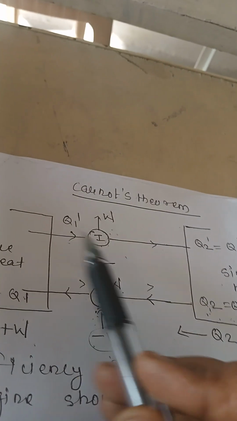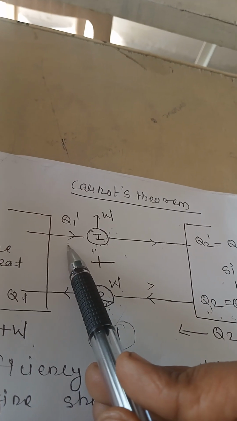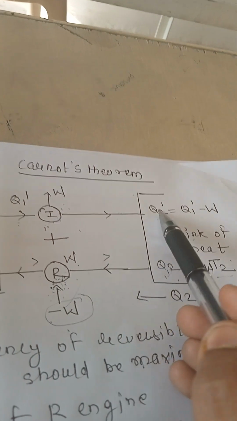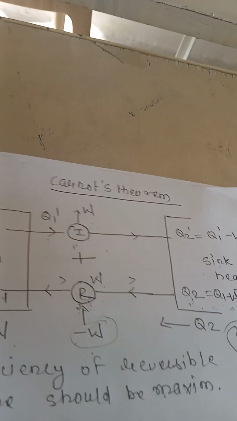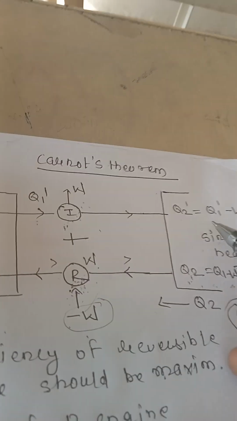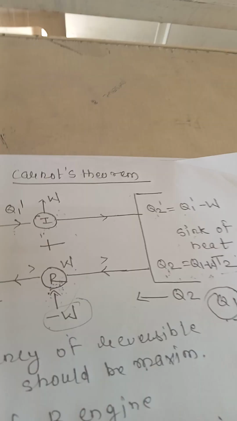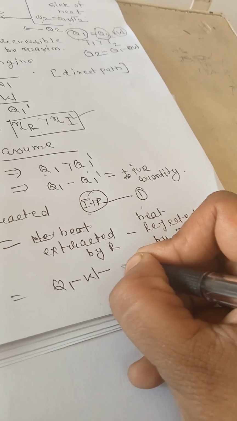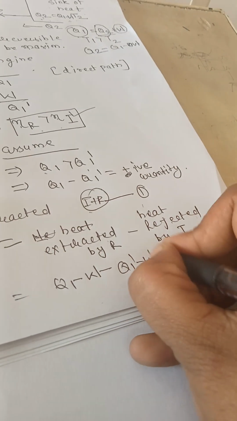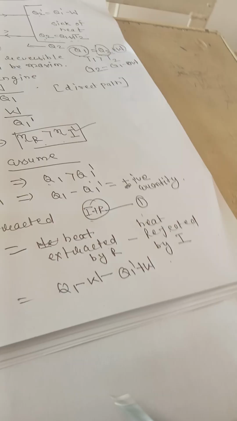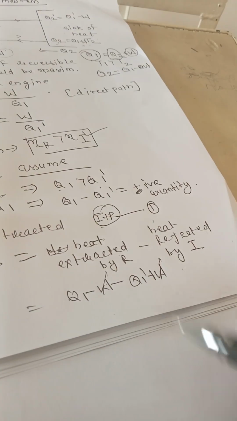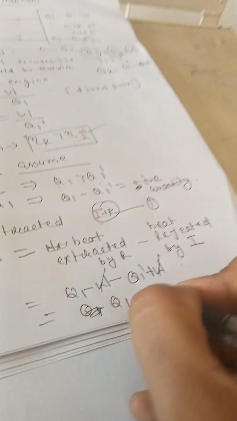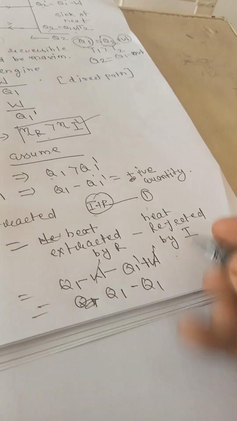The I absorbs Q1 dash heat and rejects Q2 dash. So heat rejected by I will be Q1 dash minus W. So here the value will be Q1 dash plus W minus W; minus W and plus W cancel. The answer will be Q1 minus Q1 dash.